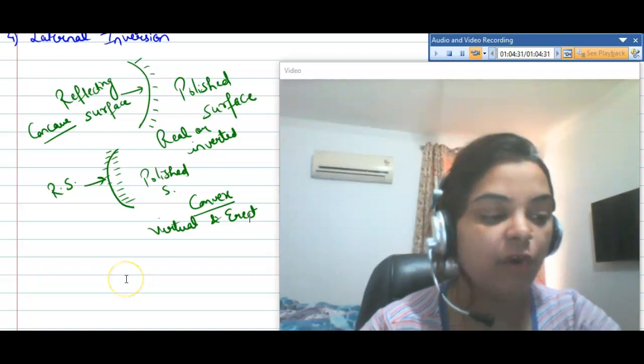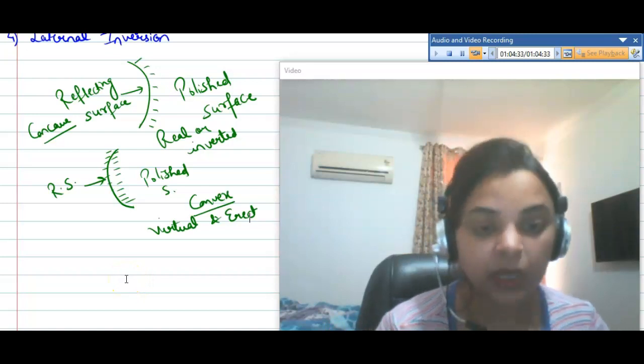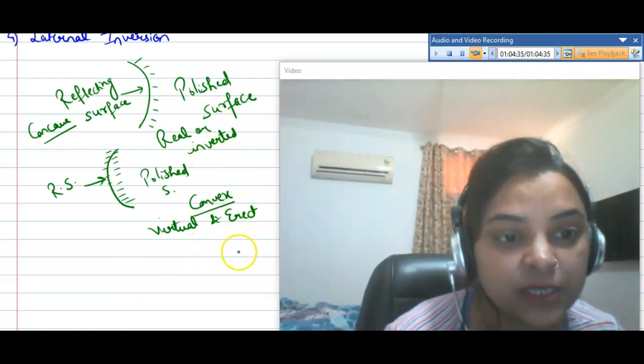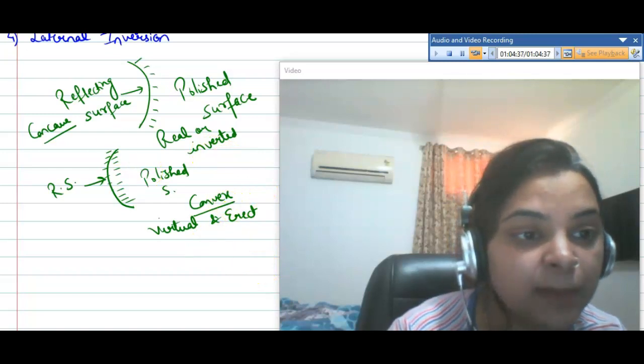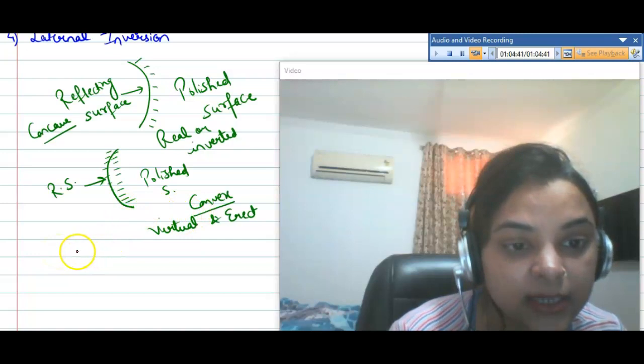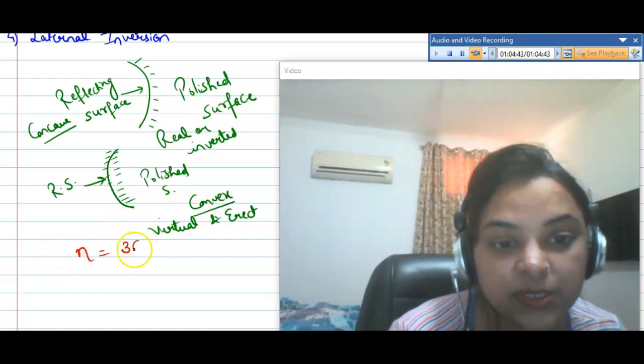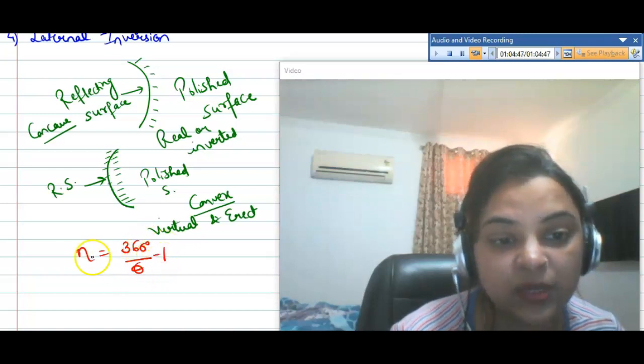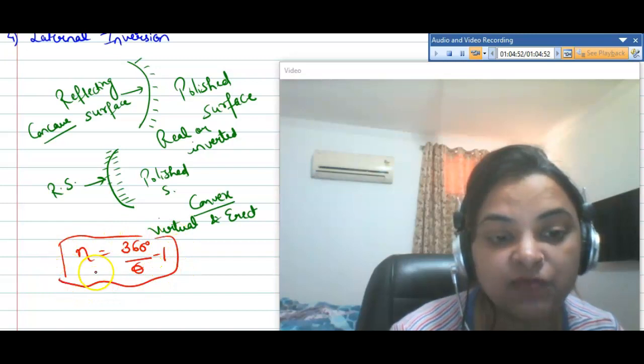So how could it be formed? The formula for number of images is small n equals 360 degrees divided by theta, minus 1. This is how the number of images is formed.